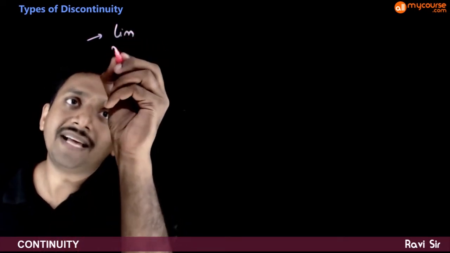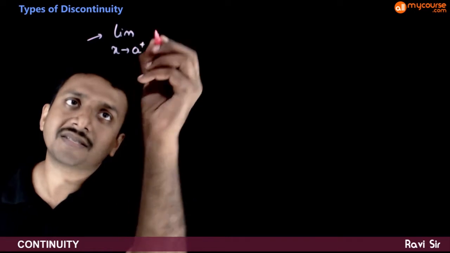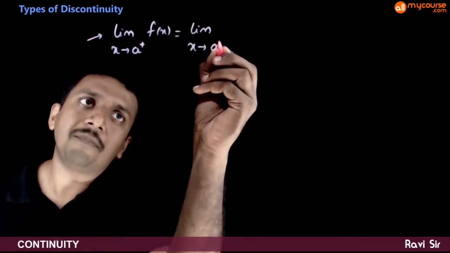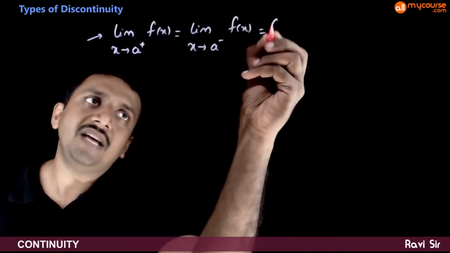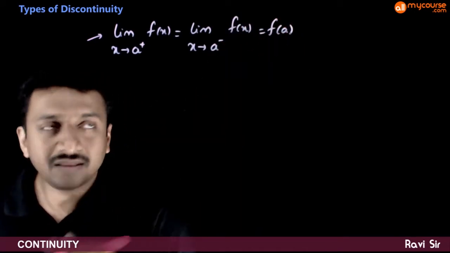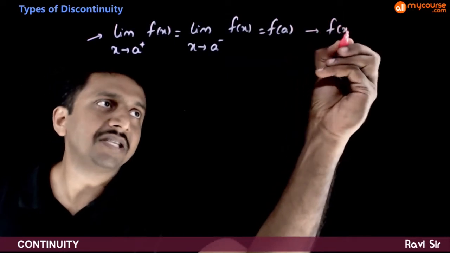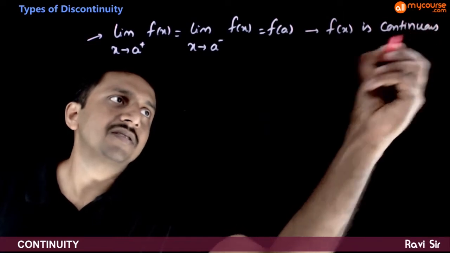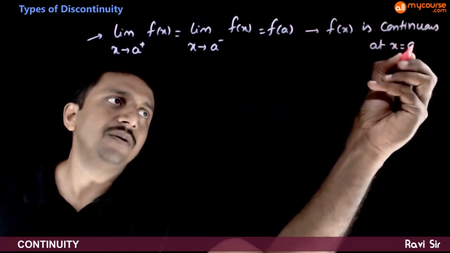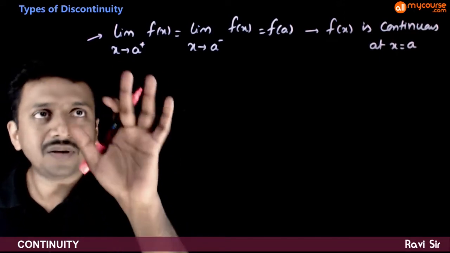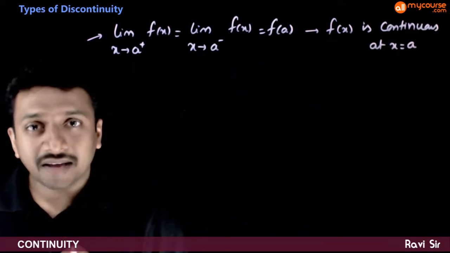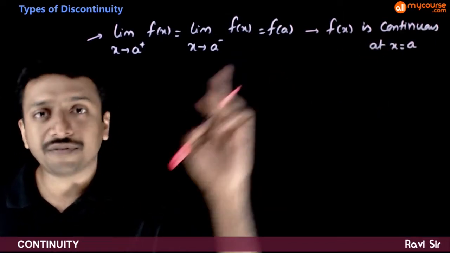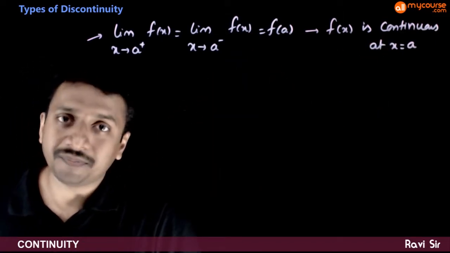If limit x tends to a plus f of x is equal to limit x tends to a minus f of x is equal to f of a, then we say that the function f of x is continuous at x is equal to a.